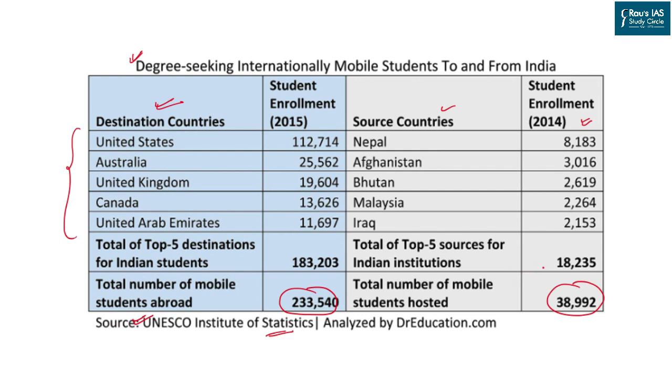Now you can see the stark difference. Students of India are going to those countries which are higher in HDI vis-a-vis India. And students are coming from those countries which have an HDI lower than India or have lower educational standards overall.